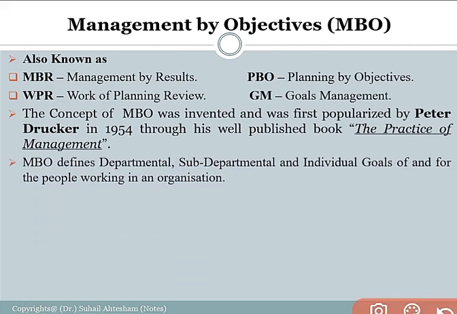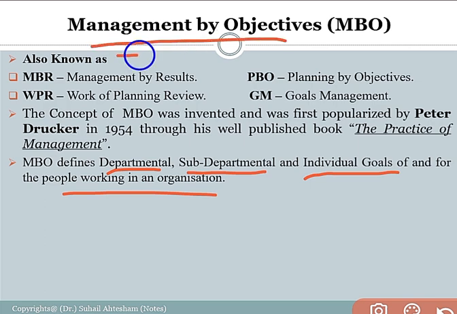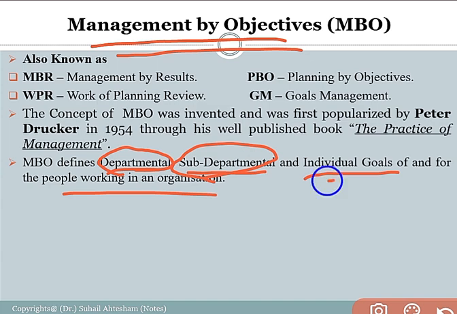Management by objective or MBO defines departmental, sub-departmental, and individual goals of the people who are working in an organization. So, the concept of management by objective determines and defines the departmental goals of the organization, the sub-departmental goals of the organization, as well as the individual goals of the employees who are working for the organization.